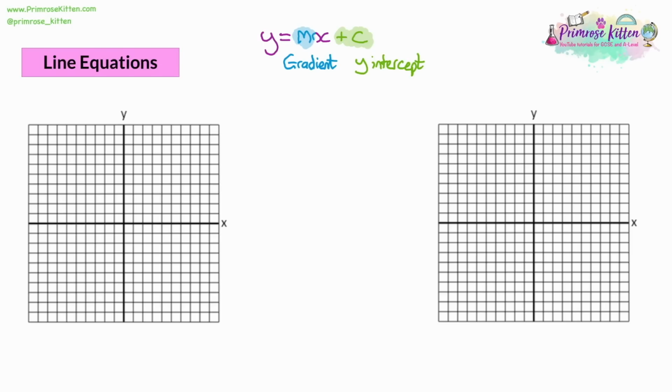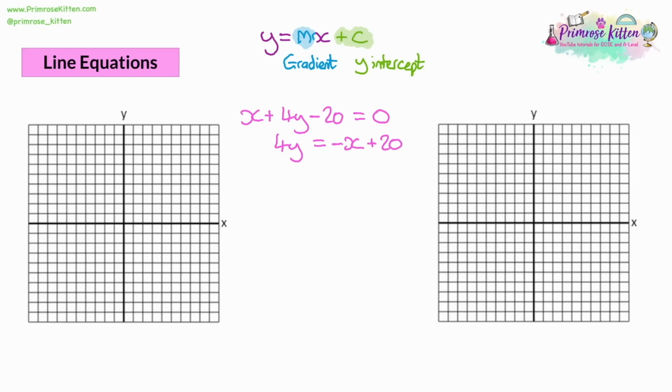The first line I'm going to look at is x plus 4y take 20 is equal to 0. At first glance, it doesn't really look like a line equation, but you should be able to spot that it's got x and it's got y in it. Now, we want to make it y equals. So we're going to take the y section, which is the 4y, and make that the subject. What do we need to get rid of? We need to take the x away from that side, and we need to get the negative 20 away from that side. How do we get rid of an x? We take away x. How do we get rid of negative 20? We add on 20 to both sides. So we add on 20 to the left-hand side to make the negative 20 go away. It's going to reappear on the right-hand side as a positive 20.